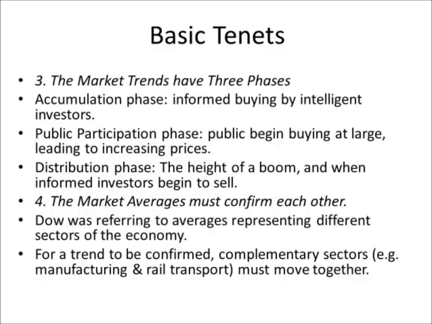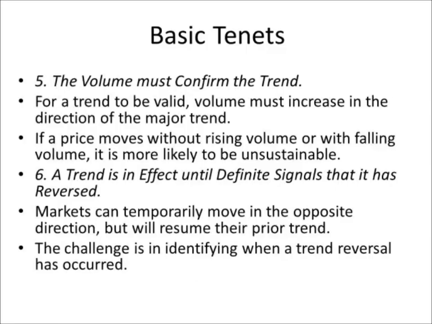So if we see an uptrend in manufacturing stocks, we should confirm it by looking at the behavior of rail stocks. If rail stocks are also going up, then they confirm each other. But if one is going up and the other is not, then it could be a sign that this uptrend may not be sustainable. Basic tenets.